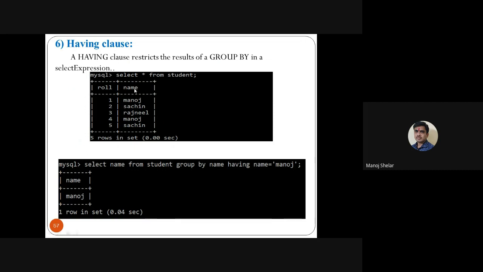Okay. So a simple table, the student table, select star from student. So here roll number, name, so the whole table is displayed. Then here use the having clause: select name from student group by name having name is equal to Manoj. So first the group by clause executes, select name from student group by name. So here all names are displayed. Having name is equal to Manoj is then applied on the group by name result. So only the Manoj record is displayed. So the having clause is used inside the group by clause.